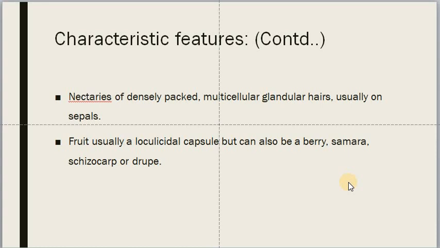And many plants of the species have nectaries, which produce nectar for attracting the insects for pollination. And multicellular glandular hairs are present on the sepals also. And the fruit of this plant is a loculicidal capsule, but it can also be a berry. In some cases, they are berries.